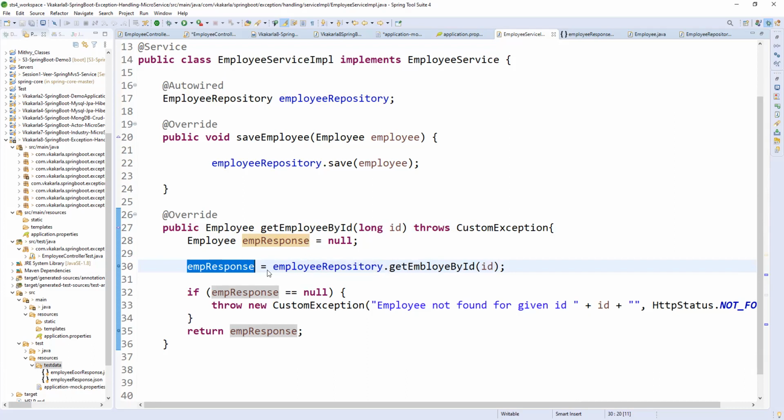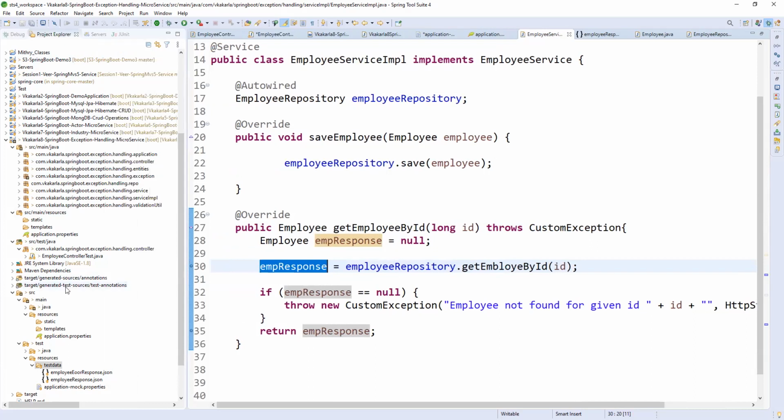So the Spring container will load. Whenever the controller goes to the service impl and calls employee repository dot get employee by ID, the Spring container will sense that, instead of hitting the actual database, this is a proxy or dummy database. It needs to send the response which is already defined in the test class. Like that, Spring will register, right? So let me check how it comes now.